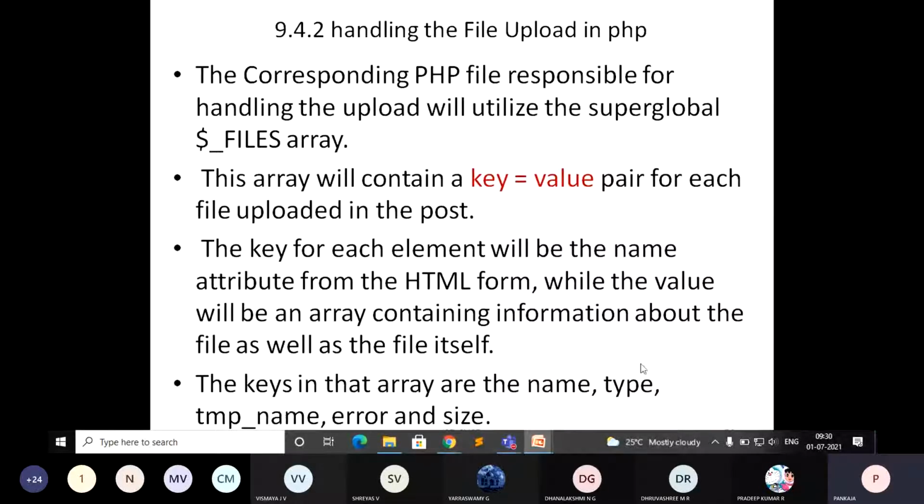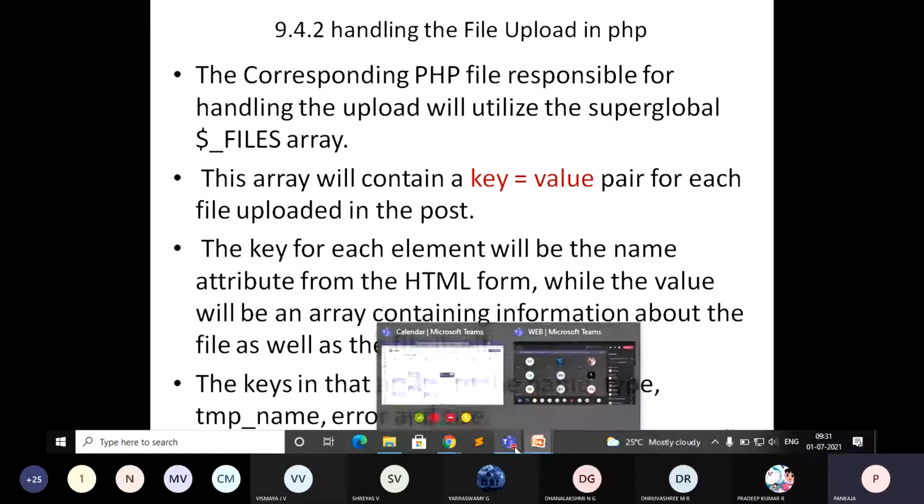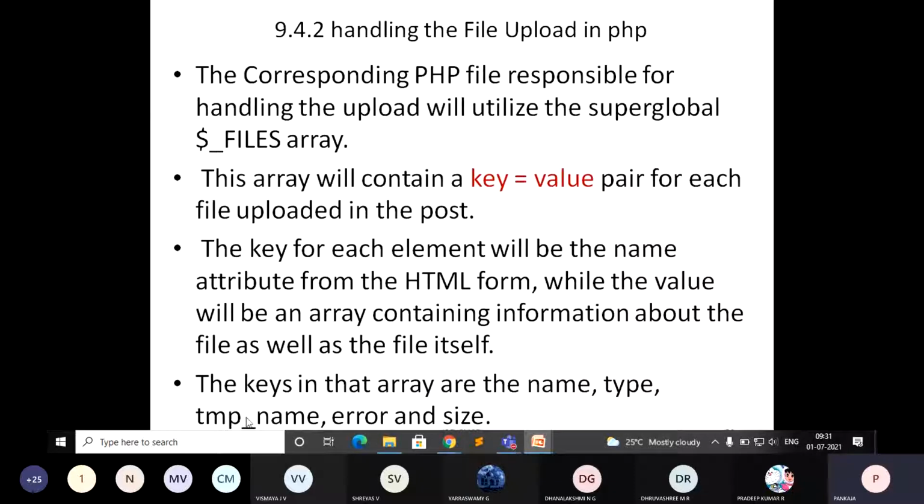So one is name. Okay, you can access the name of the file, you can access the type of the file. Temporary name: this is going to give the location where the file is going to be uploaded. Then in case of any error, that can be stored in this particular key, and then the size of the file. Okay, these are all the keys: name, type, temp name, error and size.